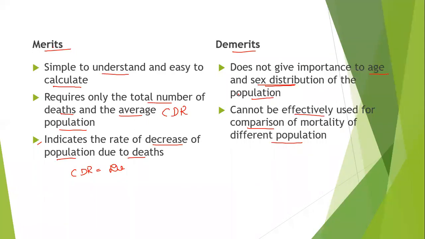Did you all understand the meaning, the formula and merits and demerits? Did you all understand, students? It is simple like crude birth rate. In crude birth rate, what we are considering is the births with the total population, whereas in death rate, we are considering the deaths with the total population. Did you all understand?